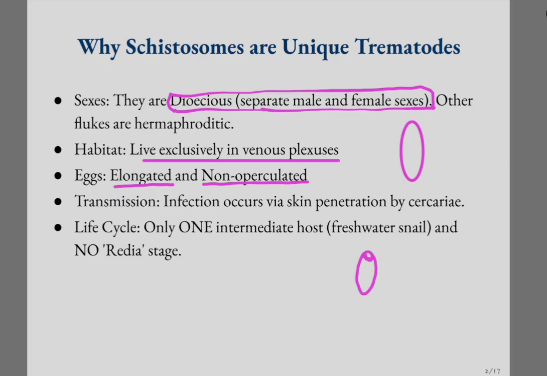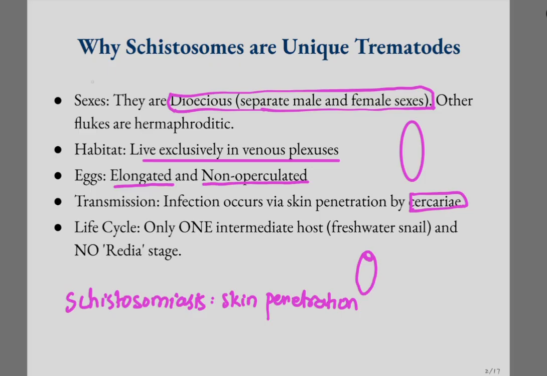And schistosomiasis is the disease transmitted by schistosomes, and the infection occurs via skin penetration by the larvae, cercariae. Schistosomes have an adult worm which lives in humans, and they have eggs which are passed through the feces or urine of humans, and they have larvae. The larvae are mainly miracidium larvae.